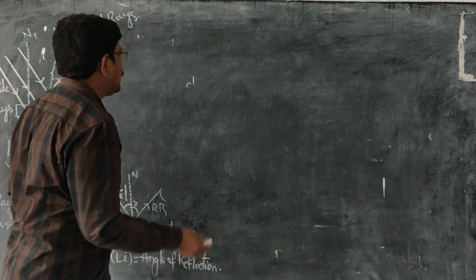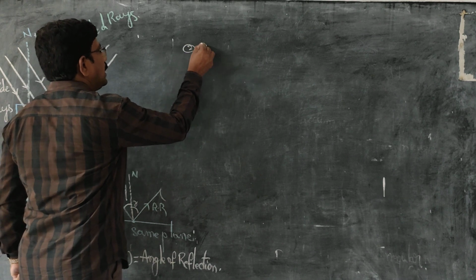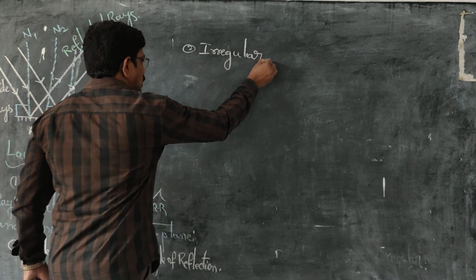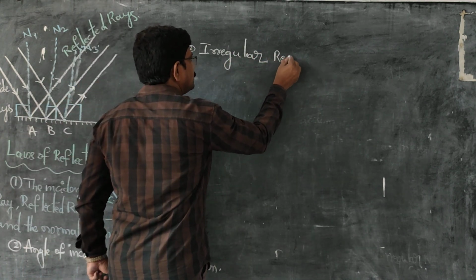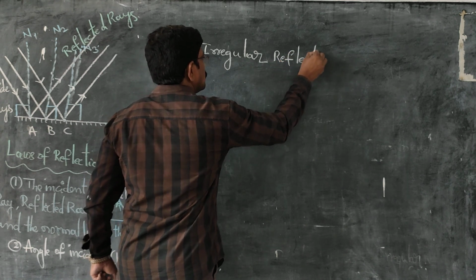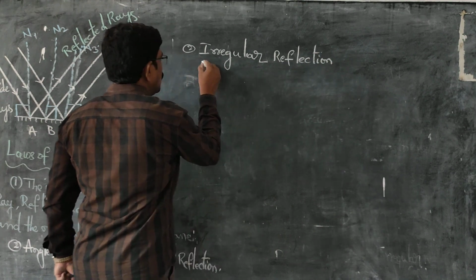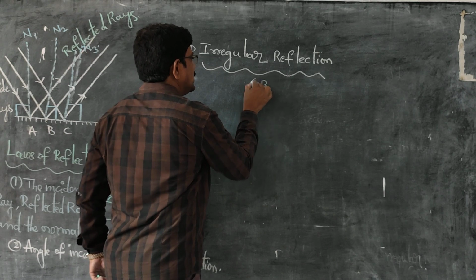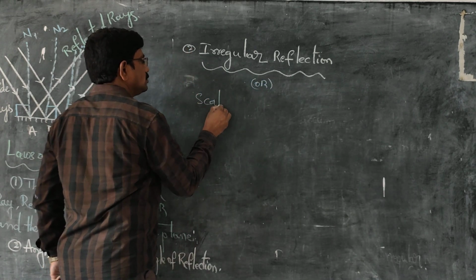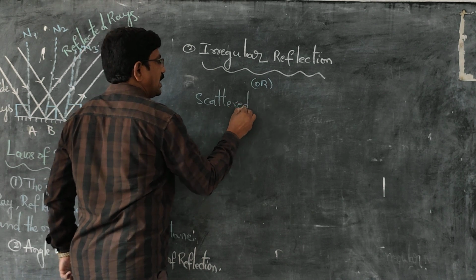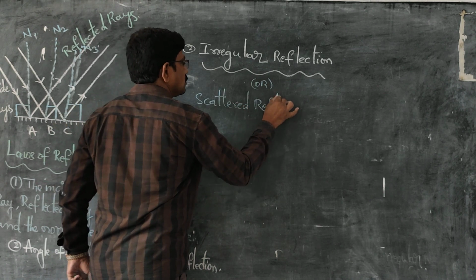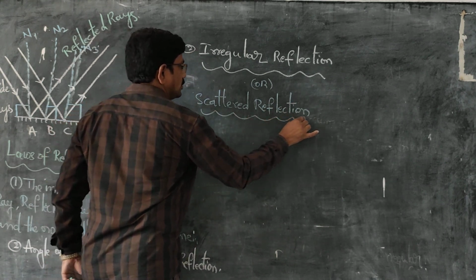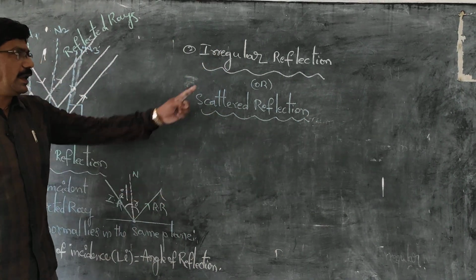What is the second one? Irregular reflection. What is that? Another name for this one is scattered reflection. Scattered reflection. Simple, in the name itself you can understand irregular reflection.